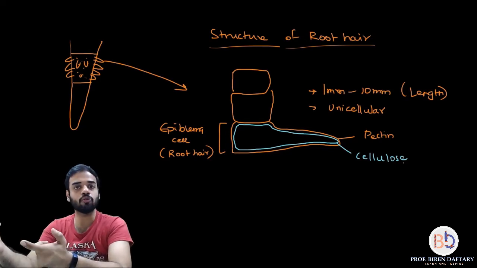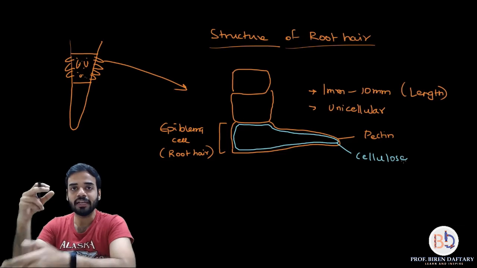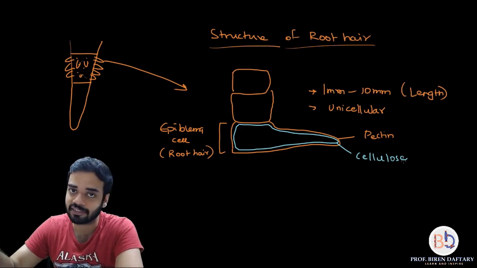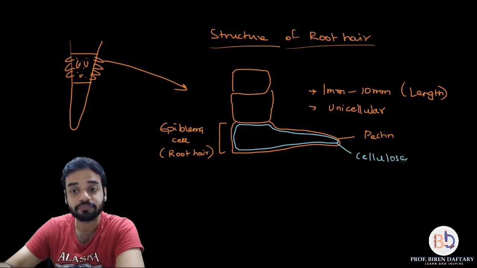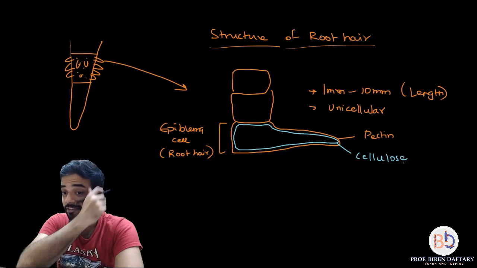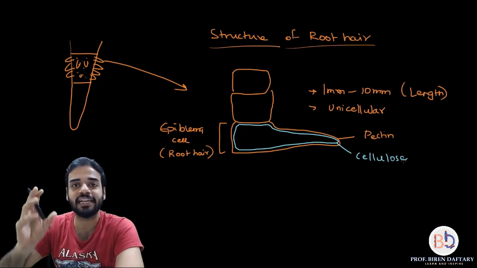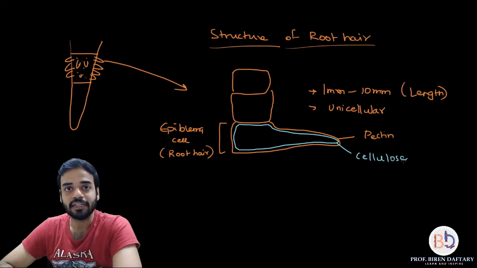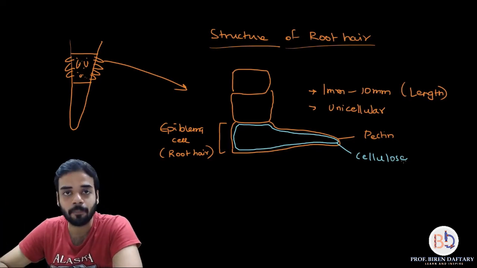Okay, so pectin outer, inner cellulose, two layers of cell wall. Inside the cell wall will be present what? Obviously the plasma membrane or the cell membrane will be present, everybody knows. Inside the cell membrane will be present cytoplasm. However, the cytoplasm is very, very less in quantity. And inside the cytoplasm is present one of the most important parts.